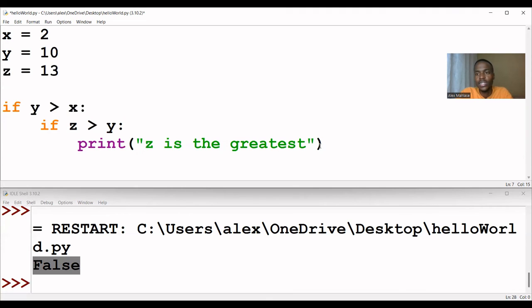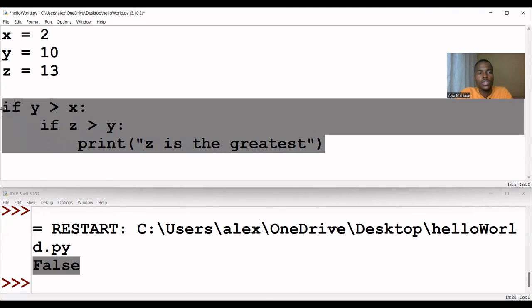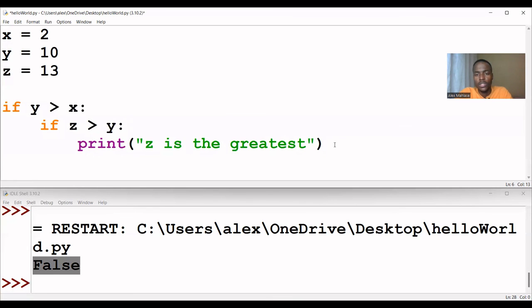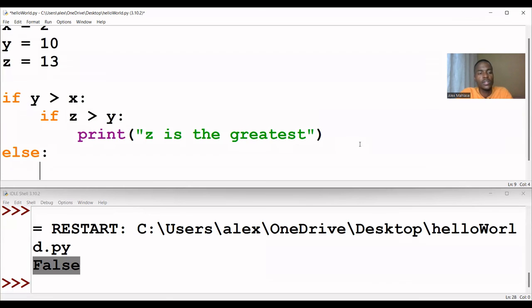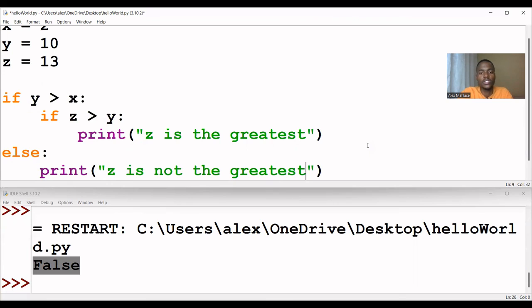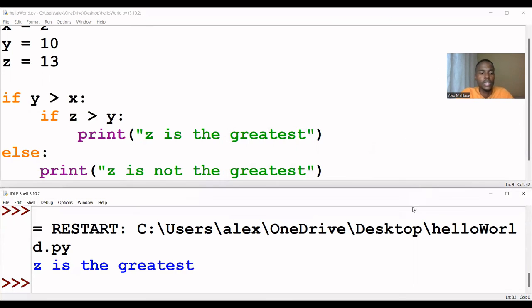So this is a nested if. So if this is not true, we can say else. We can print saying z is not the greatest. So let's run this program and see what we are getting.